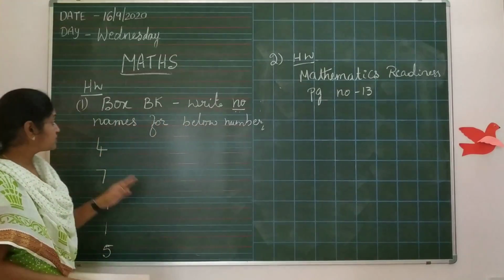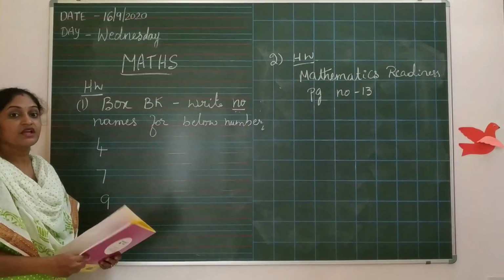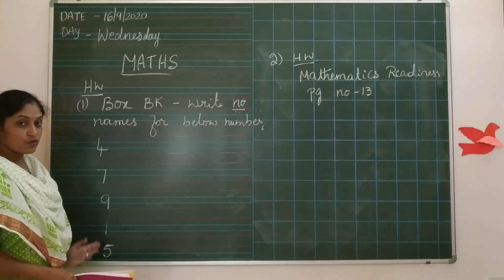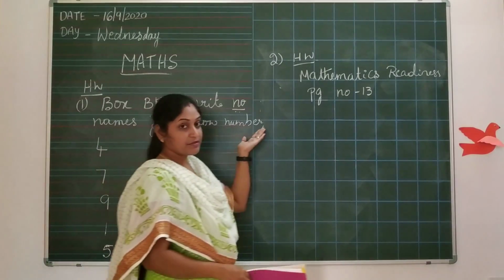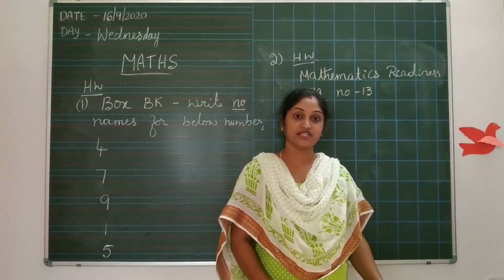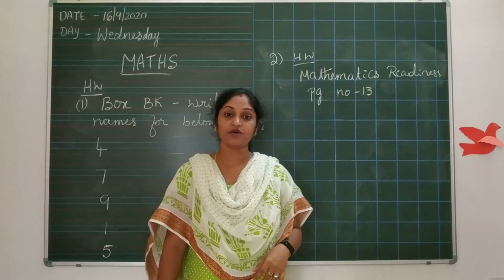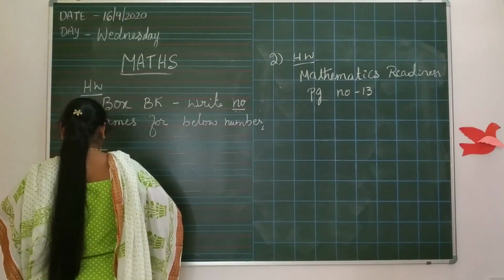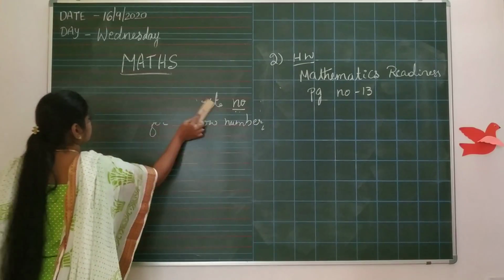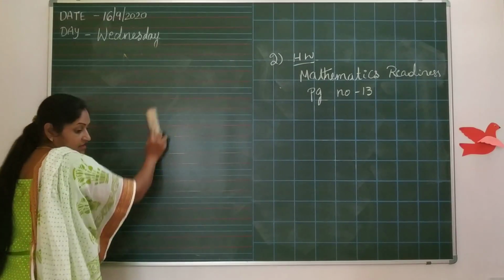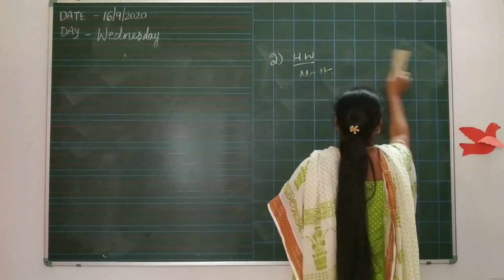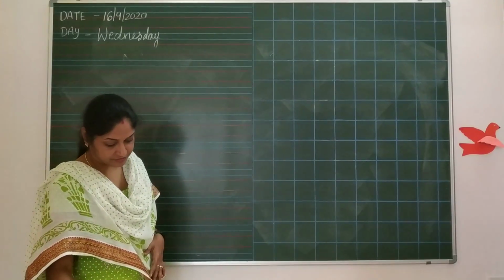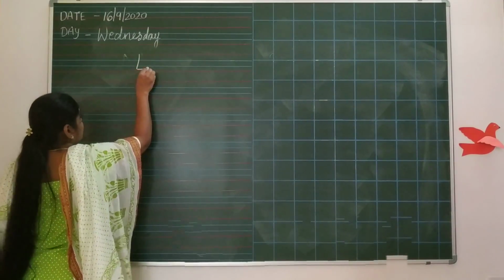Two homeworks. You have to use the square book. You have to write 4, 7, 9, 1 and 5. Okay? 4, 7, 9, 1 and 5. Okay? Another one is mathematics readiness, page number 13. Okay? This is all for your maths. Now shall we move to EVS?